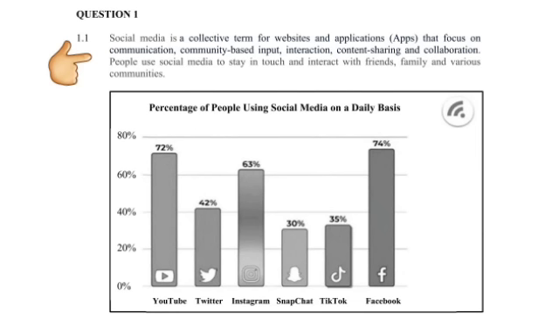People use social media to stay in touch and interact with friends and family in various communities. So our question 1 starts off looking at percentages of people using social media on a daily basis. We have a bar graph of social media apps, and the questions that follow are going to be based on the bar graphs shown in your picture there. So question 1 is basically going to be those light questions that are out of 2 marks each. You will see it when you download it in the description box below.